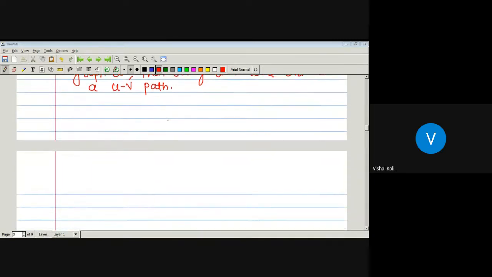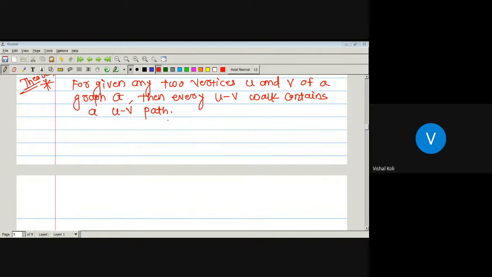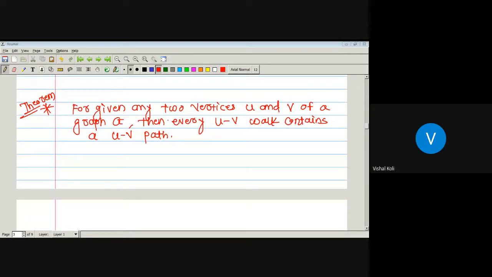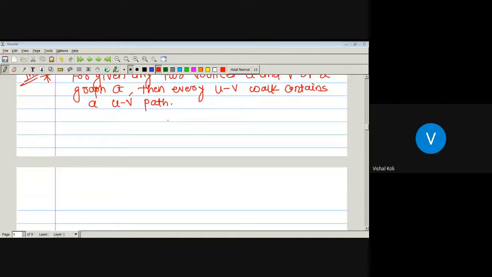Since a walk is a finite sequence with alternating vertices and edges, but a path is an open walk in which no vertex is repeated, in a walk there may be some edges and vertices which are repeated. So we just have to remove those repeated vertices, then we will get a path from vertex U to V. Okay, so prove.